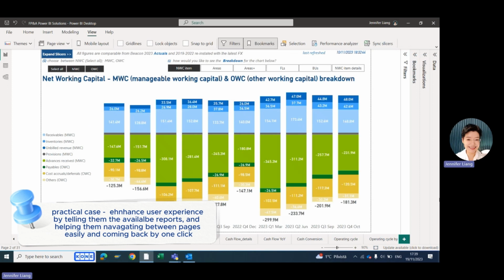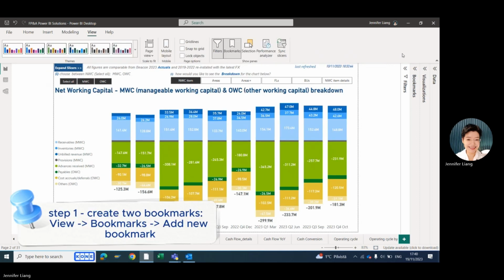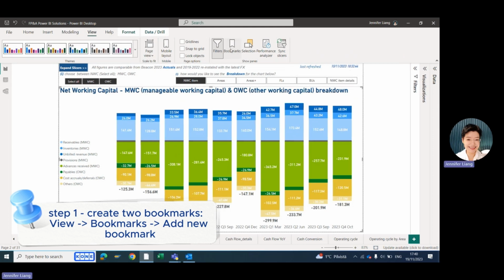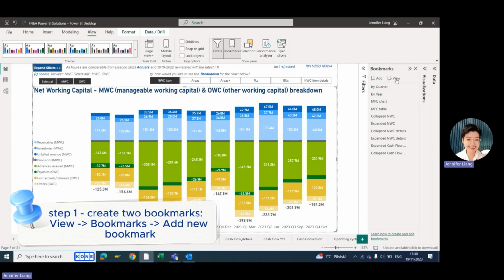What I would like to do is to let the end user drill through between these two pages with better user experience. How do we do that? First, we create two bookmarks. In the first page, under View, select Bookmarks. Open the Bookmark panel on the right. Add New Bookmark. I will call this bookmark Net Working Capital Chart.